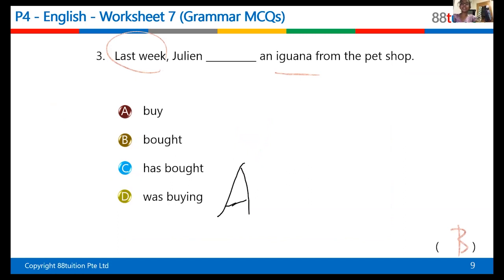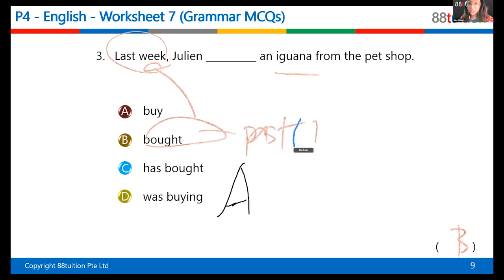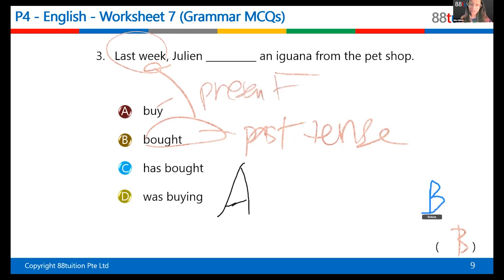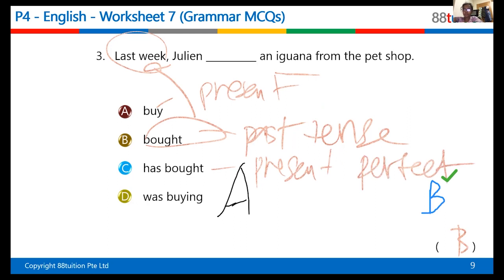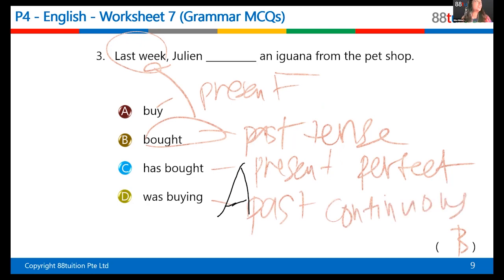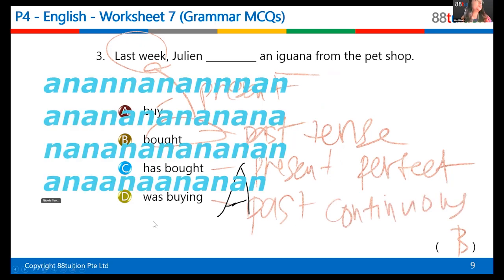It's past tense. She bought it last week. Yes, very good. Past tense. Give yourself 2 points, one for the answer, one for explaining why. Okay, so past tense. This one is present tense, right? This one is present perfect because has, have, and had. This one was buying, so it's past continuous. It's continuous tense. Okay, so the answer has to be past tense.